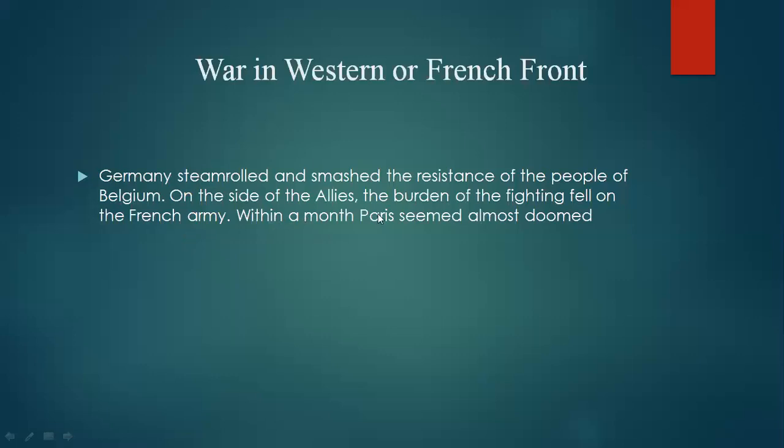A few months later Paris also came under the threat of Germany. This led to the outbreak of the First World War. These are the root causes leading to the First World War.